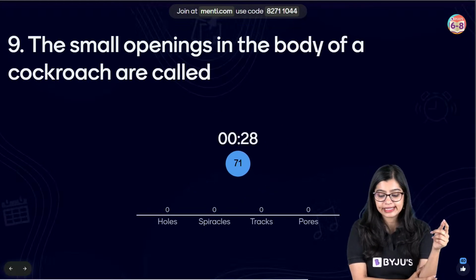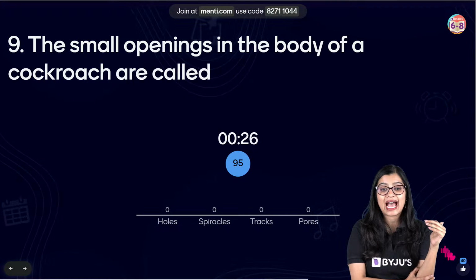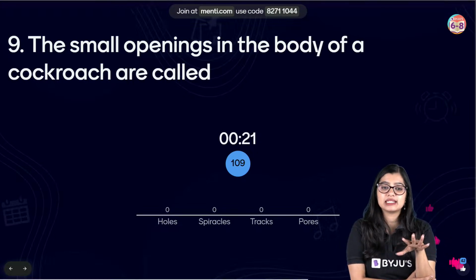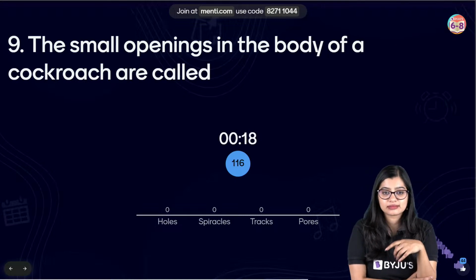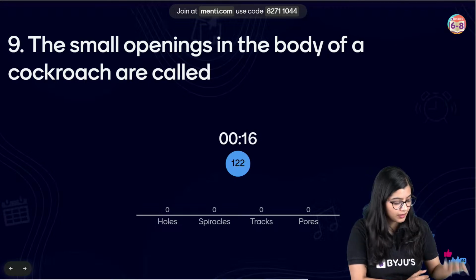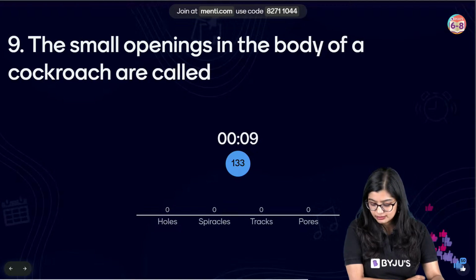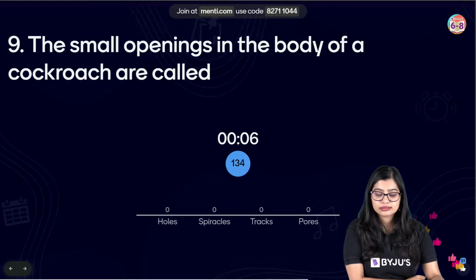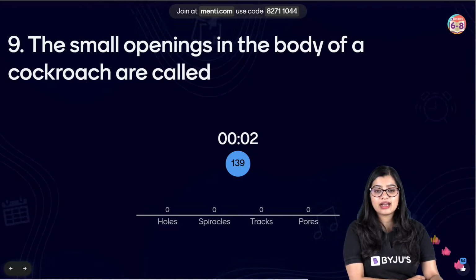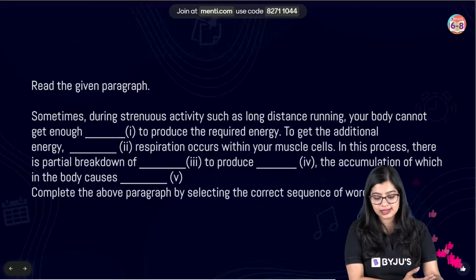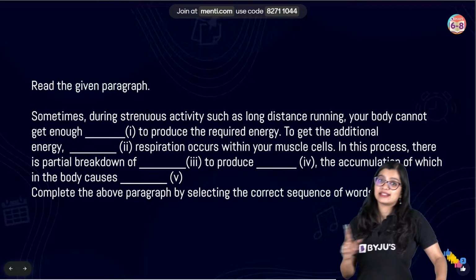The small openings in the body of a cockroach are called as dash. Hole, spiracle, track, pores. Easy peasy, lemon squeezy. Very good, all of you. So the correct answer here, of course, is going to be option B, which is spiracles. Now we will move on to the next question.